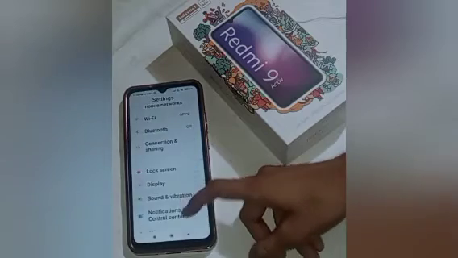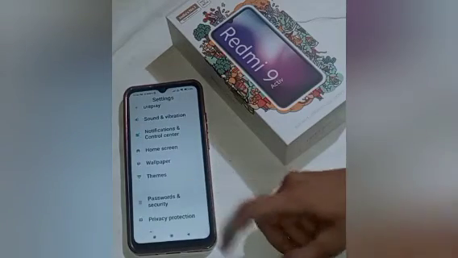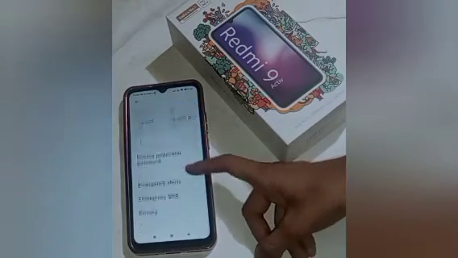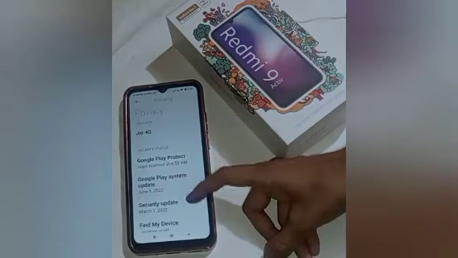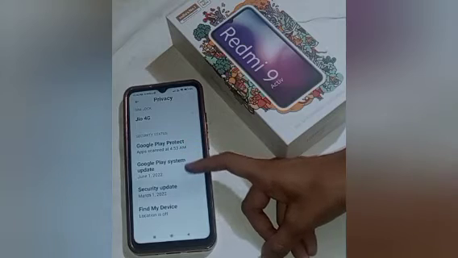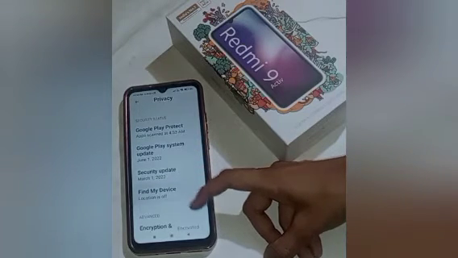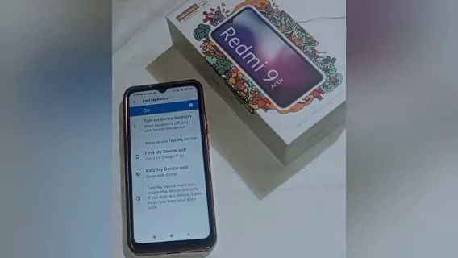Sorry friends, you have to scroll up and click on the Password and security option. After that scroll up, and here you will see the Privacy option. Click on Privacy, and after that you will see many options. You have to click on the Find My Device option. Here you will see it, click on that, and here you will see our Find My Device, which is already on.